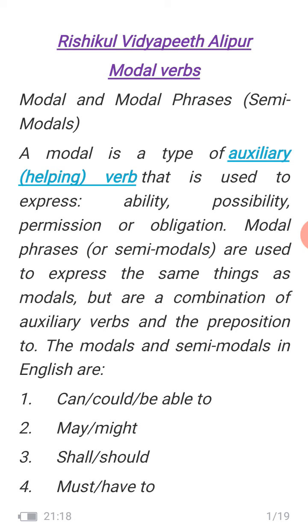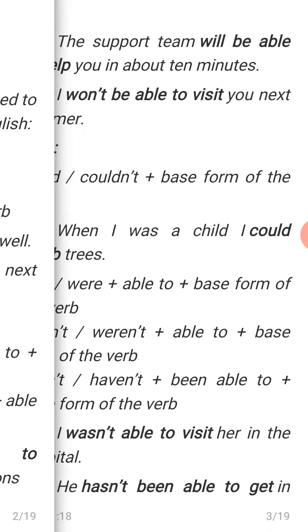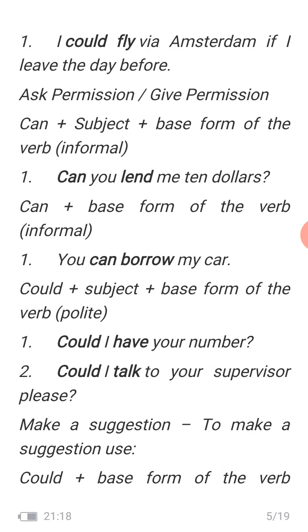What are modal verbs? Modal is a type of auxiliary helping verb which is used to express ability, possibility, permission or obligation. And semi-modals are used to express the same things as modals, but they are a combination of auxiliary verb and prepositions too. The modals and the semi-modals in English are can, could. We have done this. May, might. We have done this also. We were on shall and should. So now move to shall and should.